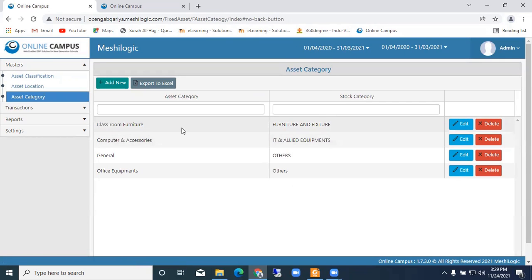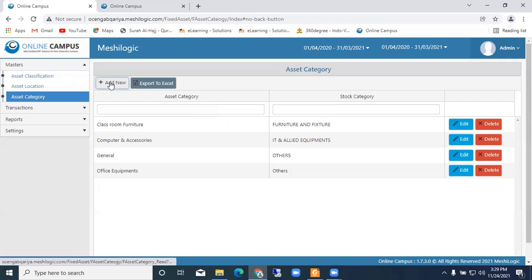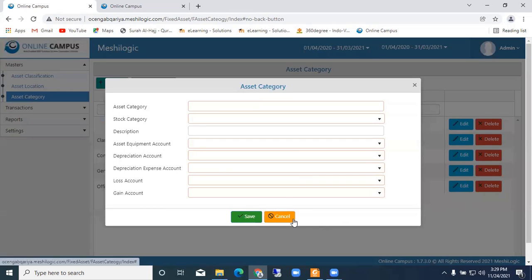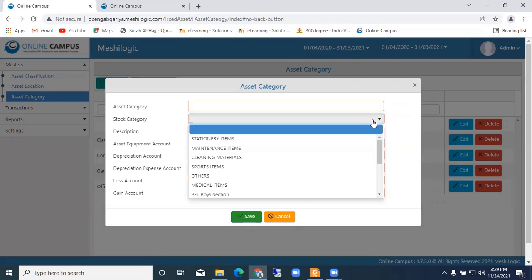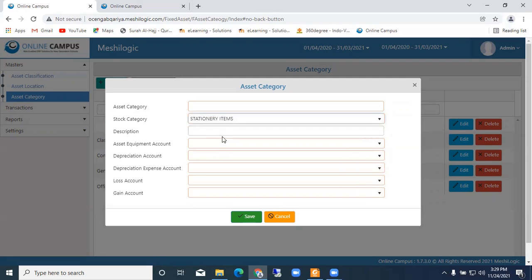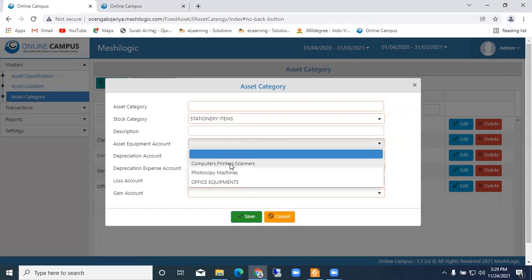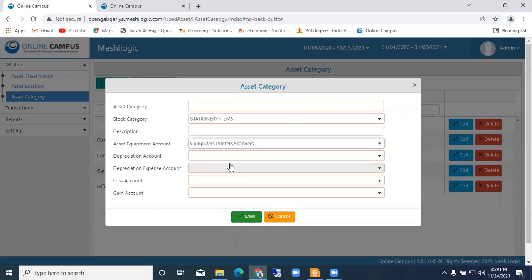So asset category, yes, categories also we can add. Classroom furniture, computers, general, and other equipment. If you have more, you can just click on this and you can add as many as you need. So when you are creating the asset, it will ask for the asset category. Next you can see asset items. This comes under what? The description. And the asset equipment comes under what?